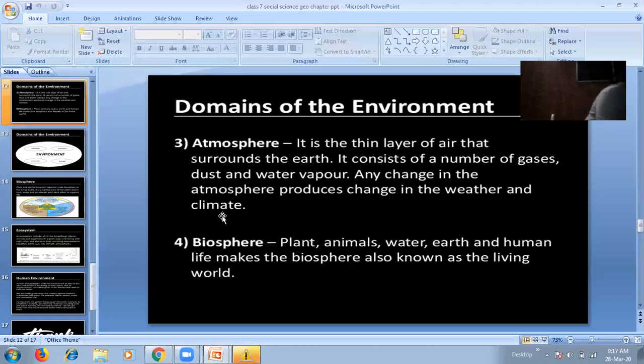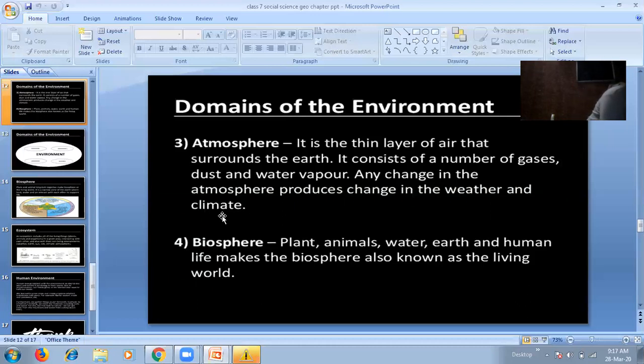Now, next I'm going to explain the biosphere. Plants, animals, water, earth, and human life make the biosphere, also known as the living world. Now, you can understand better.